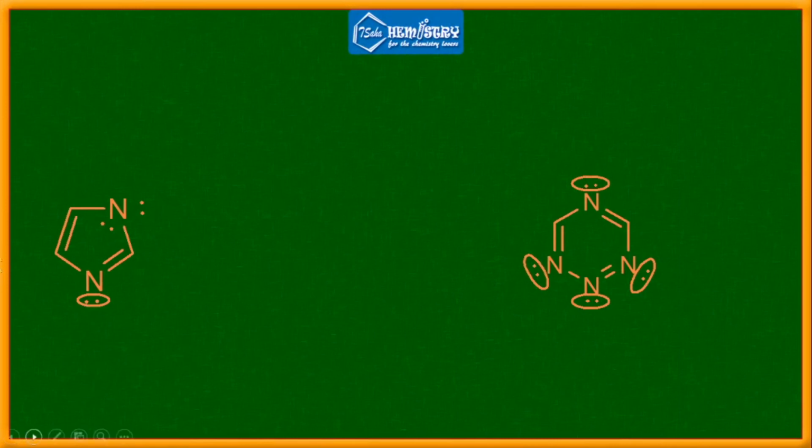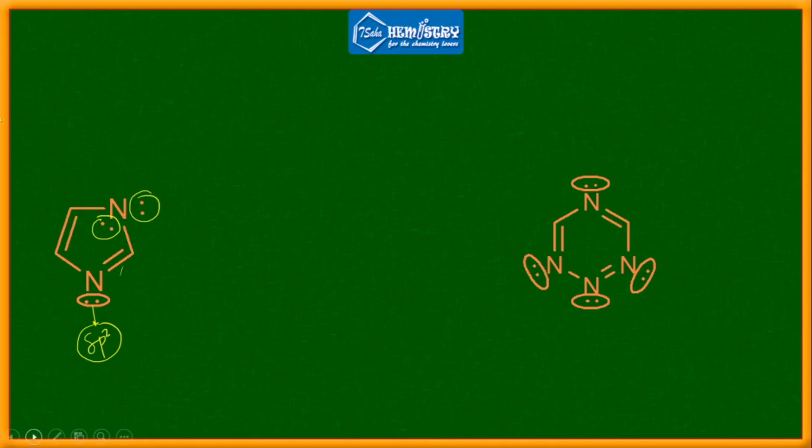Now we have two more examples. In this case we have two nitrogens, and this nitrogen has a lone pair, and these also have a lone pair. This lone pair is present in sp2 and does not take part in resonance. Between these two lone pairs we have to consider only one.